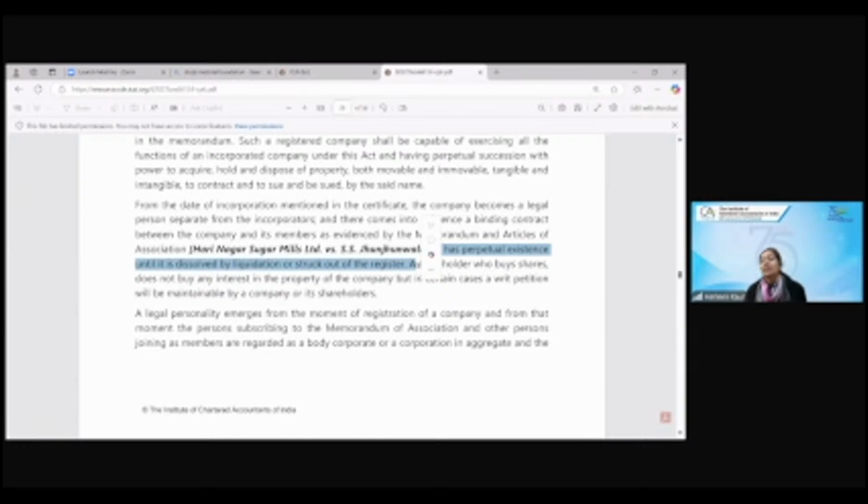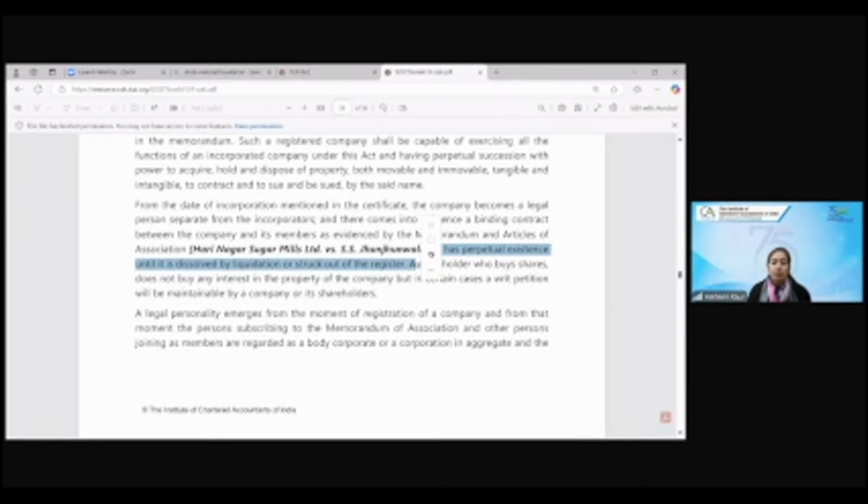Now, what is the meaning of this line, writ petition? Whenever you go and appeal in the High Court, you have to file a writ petition. So maybe in this respective case, some issue has happened. So the shareholder said that although you don't have any interest in the property of the company, if your money is not repaid or any problem is happening between the company and shareholders, then a writ petition case can be filed by a company or the shareholders.